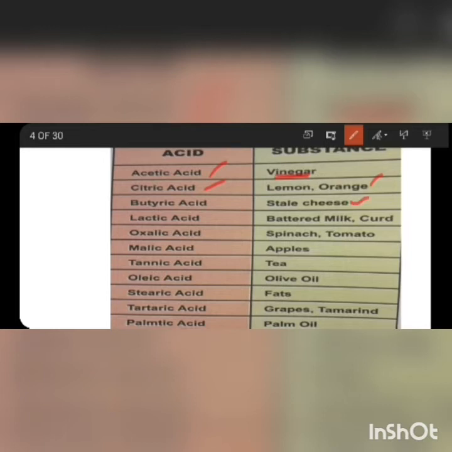Stale cheese. In cheese also we have a natural acid. So what is the name of the acid? Butyric acid. In milk and curd we have lactic acid. In spinach and tomato we have oxalic acid. In apples we have malic acid. In tea we have tannic acid. In olive oil we have oleic acid. In fats we have stearic acid.